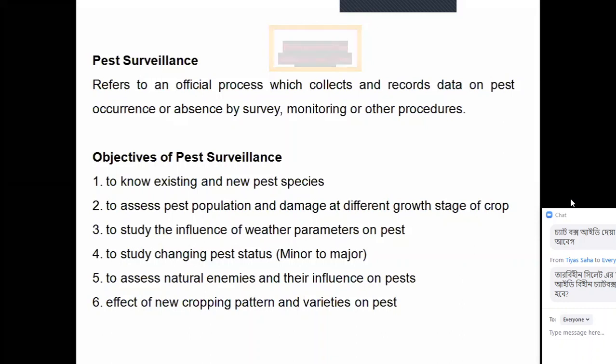To assess the natural enemies and their influence on pests. What natural enemies or beneficial insects are present, and their influence on that particular harmful insect. Effect of new cropping patterns and varieties on pests. If we follow a cropping pattern, for example rice-potato-rice, what would be the effect on the particular insect pest? And we are using new varieties, so is there an effect of these new varieties on the pest species or not? We can also know this by surveillance.